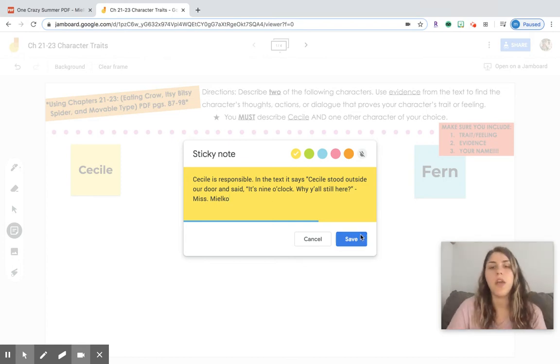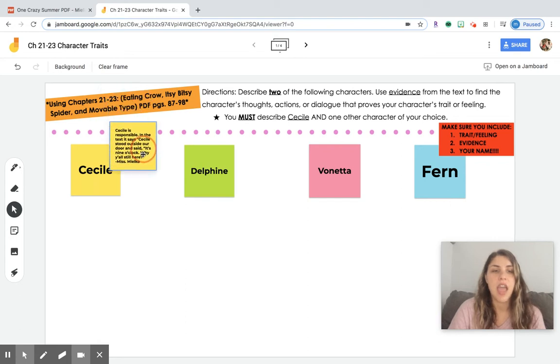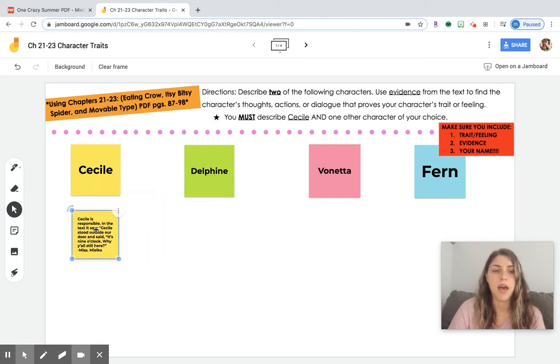All right, so if I click save, what's going to happen is a yellow box is going to pop up and it's going to have my little sticky.